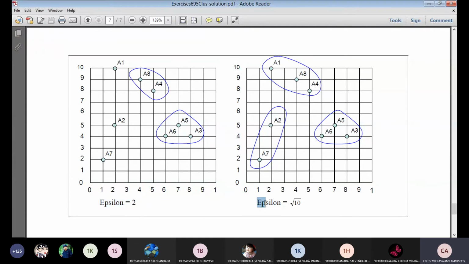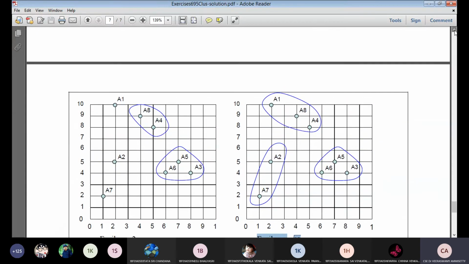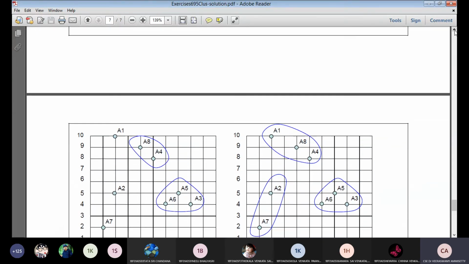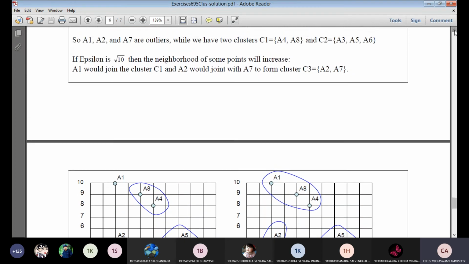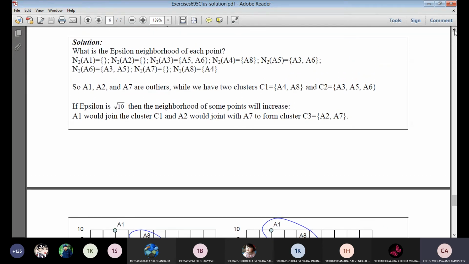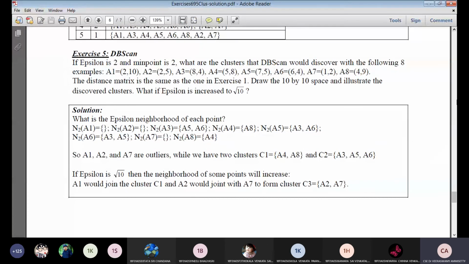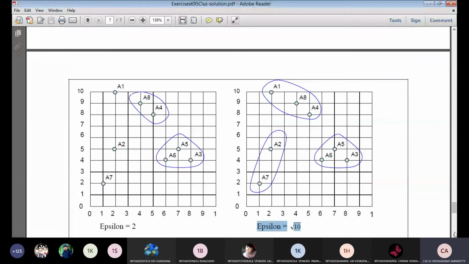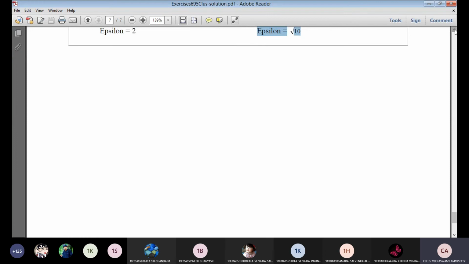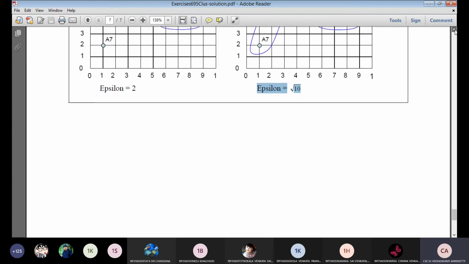This is if the epsilon value is equal to root 10 for the same problem statement. So this is an example for the DBSCAN clustering algorithm. In the algorithm itself, we are computing based on the principle. The algorithm will also work on different kinds of data. You can take n number of values, you can take 20 values also, and compute by using the DBSCAN algorithm.